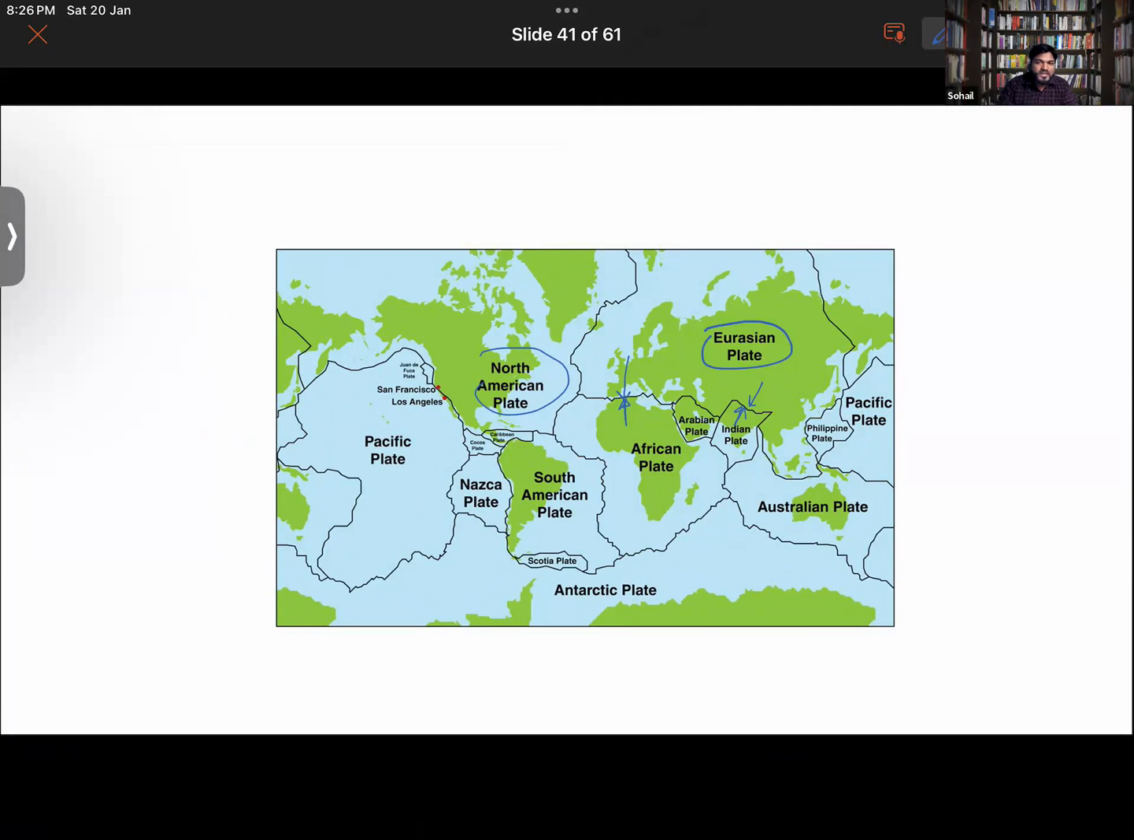Our earth is not one plain surface. The surface of the earth is divided into several fractions. Just like the human skull: there are so many cranial bones and so many facial bones in our skull. Although it appears to be a single bone, there are so many joints in it.